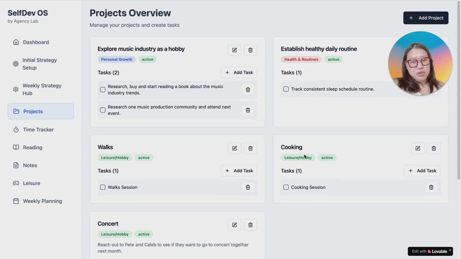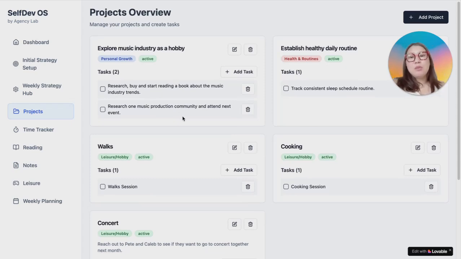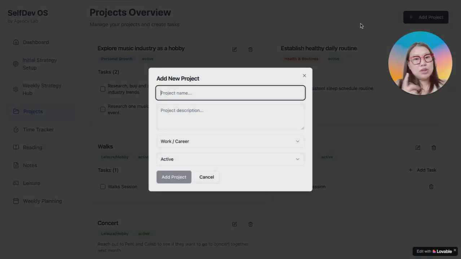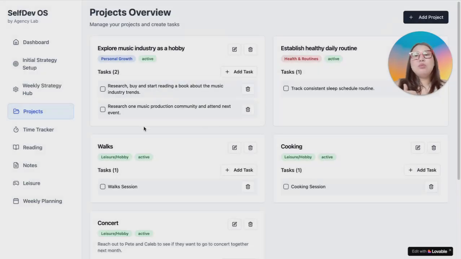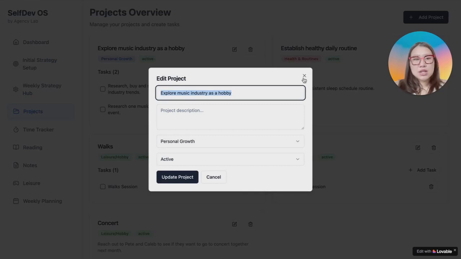But coming back to the projects overview. So Thomas can review all his active projects and postponed projects. Thomas can add new projects that aren't tied to his dissatisfactions. Just like I showed you, click add new projects. He can remove or update projects anytime. He can edit the projects.